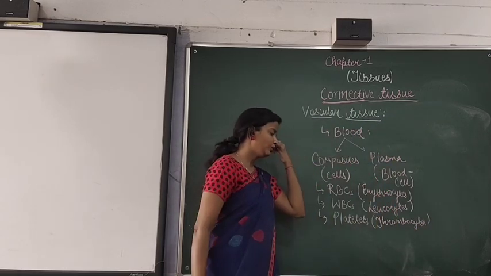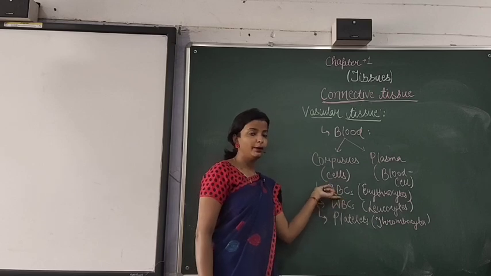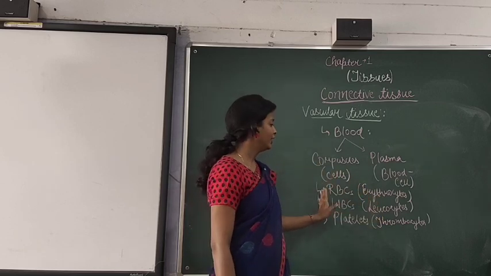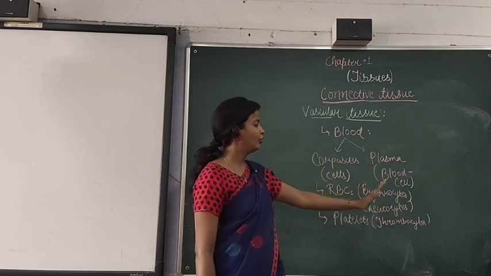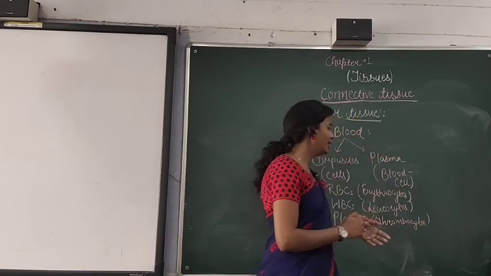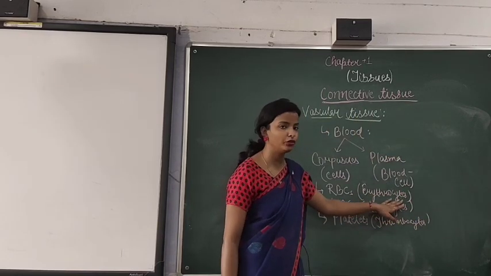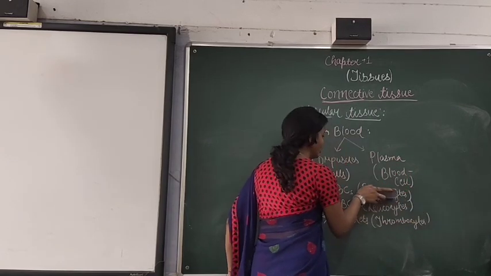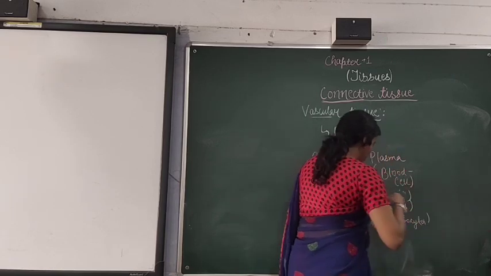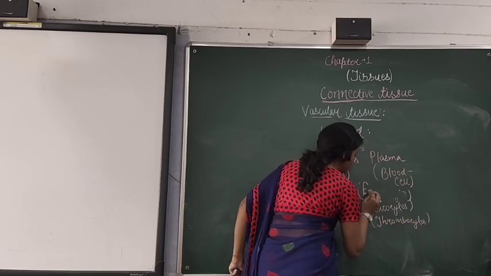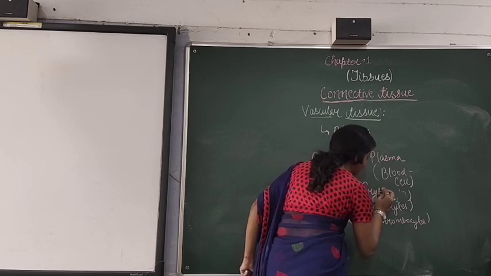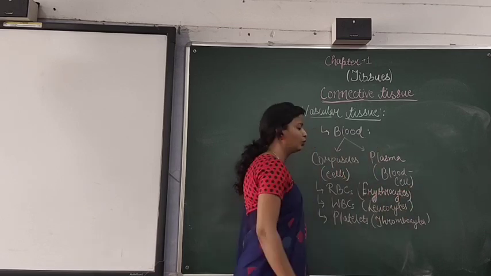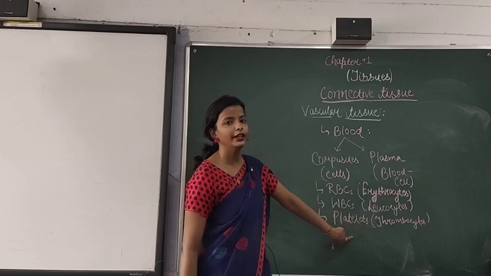In your book, only the full forms are given: RBCs are the red blood cells, WBCs are the white blood cells, and platelets or thrombocytes. But another name is there. If you want, you can write it down. Please write it in your book also. On page number 20, please mention in front of RBCs, erythrocytes, in place of WBC, leukocytes, and in place of platelets, it will be thrombocytes. I am writing it clearly. RBCs are erythrocytes. So these are the names. You are supposed to write them down in your book.